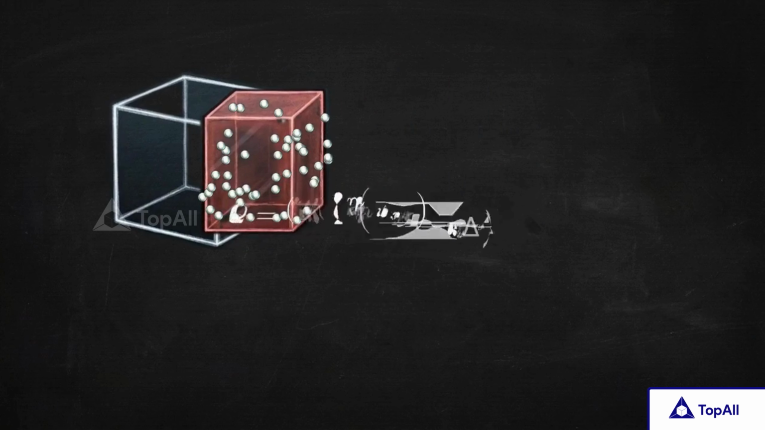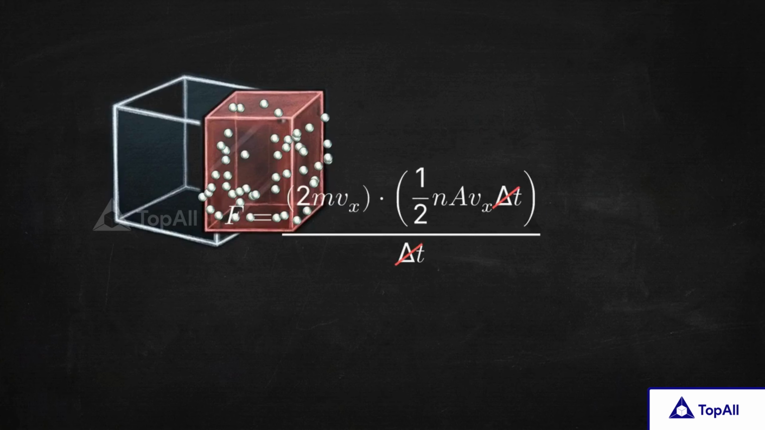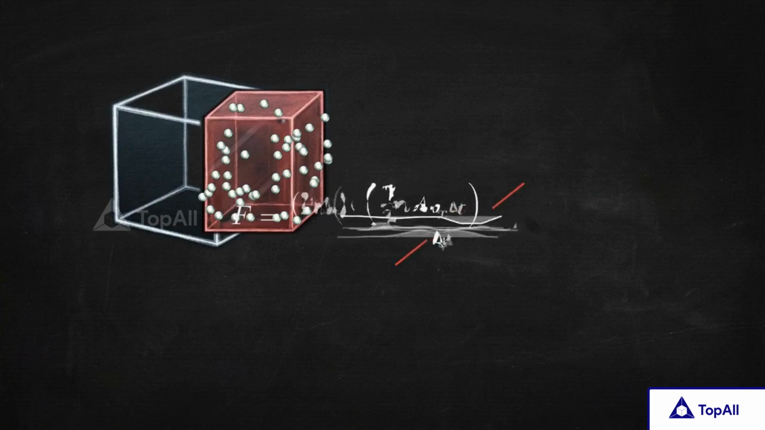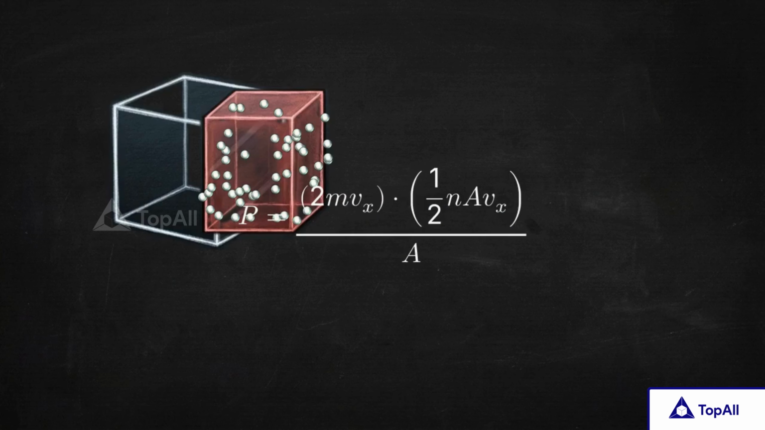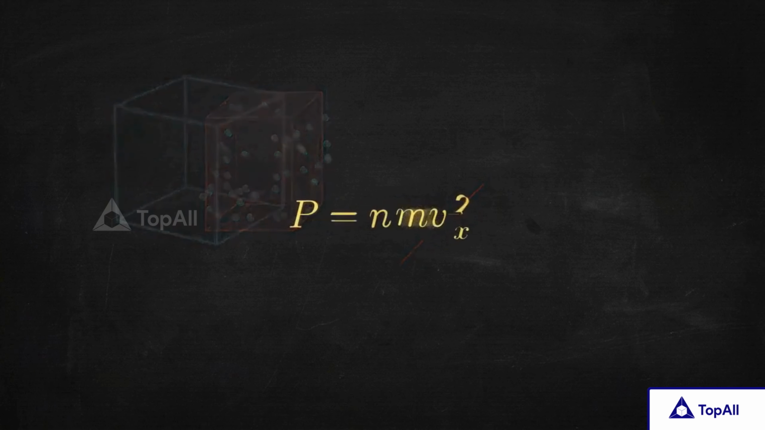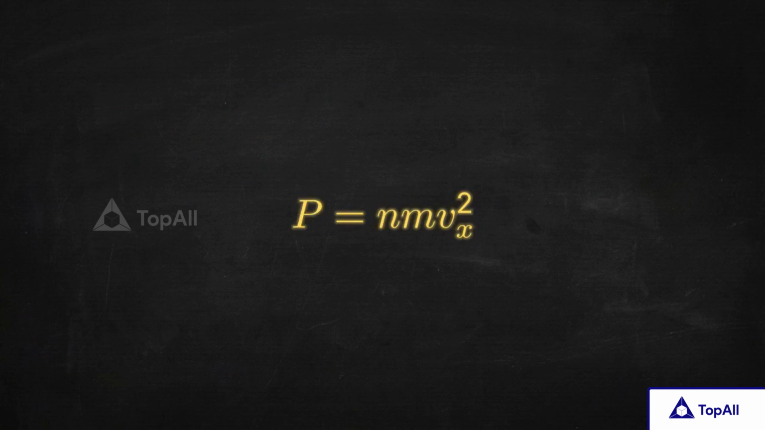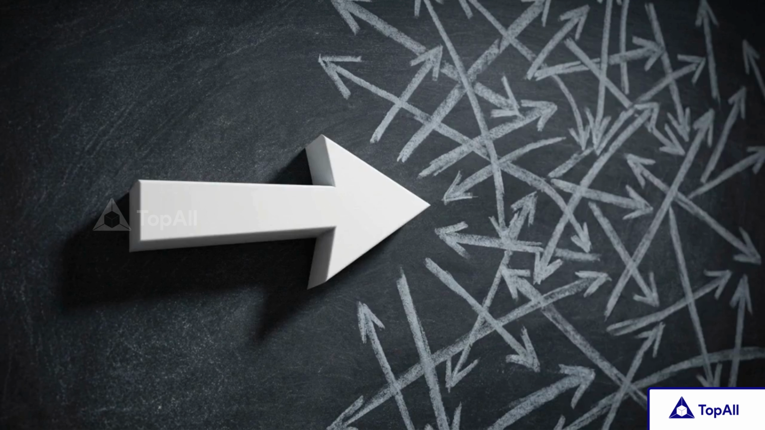Force is the rate of momentum transfer over time. By dividing our total momentum by our time interval, the timer drops out of the equation entirely, leaving us with the continuous force applied to the surface. Finally, we divide that physical force by the area of the wall itself. This gives us our first definition for pressure. P equals the number density times mass times the velocity squared. We derived the pressure exerted by one highly specific group of molecules moving identically along a single axis.